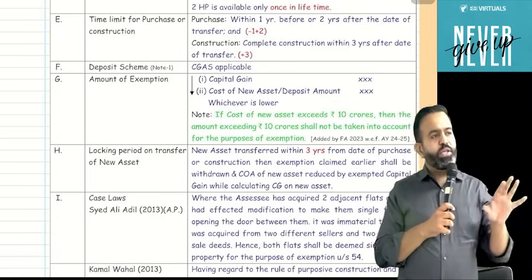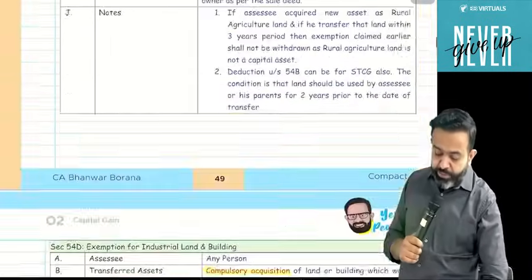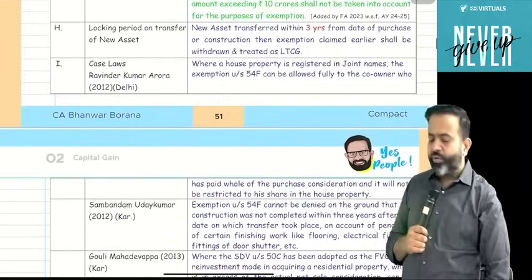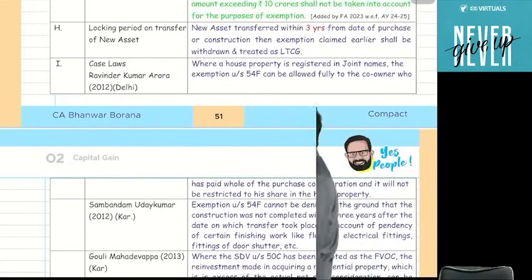This is 54. But in 54F, the exemption withdrawal is a little bit different. If you remember 54F, try to understand. I have sold shares, purchased one property and claimed the exemption. Suppose I sold the new property within 3 years, then on the new property calculate capital gain separately. There is no need to interfere with anything, no need to reduce the cost and all.